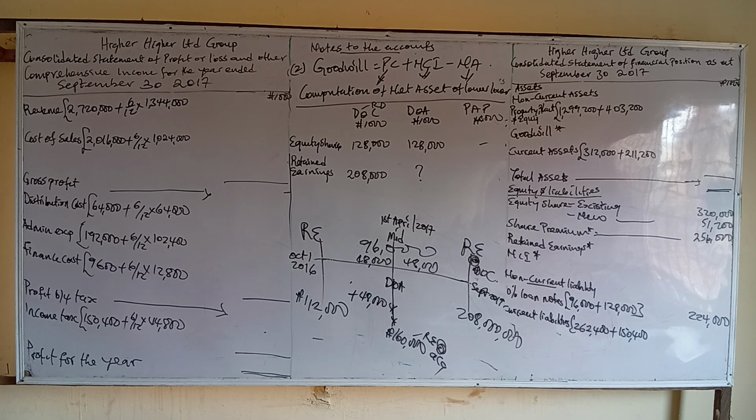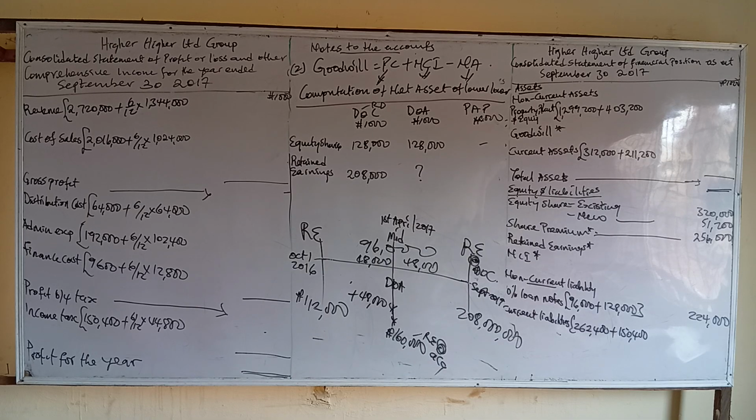Let's use the sequence we are using for the statement of comprehensive income, where you just use 6 over 12 times 96,000. If you use that one, it should be clearer, and people are used to that.